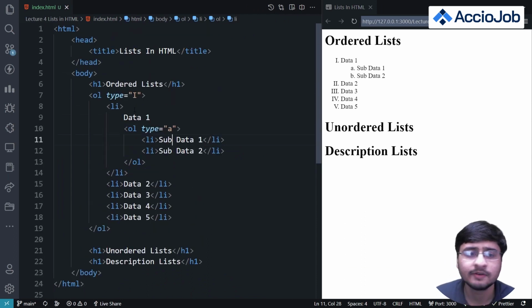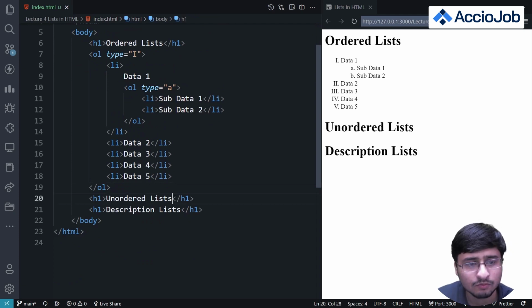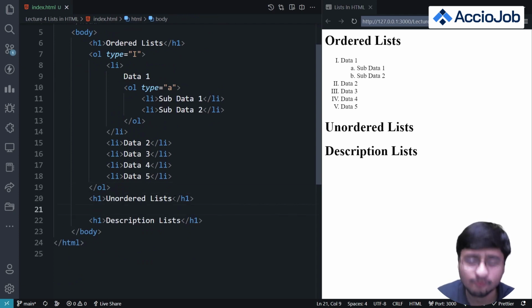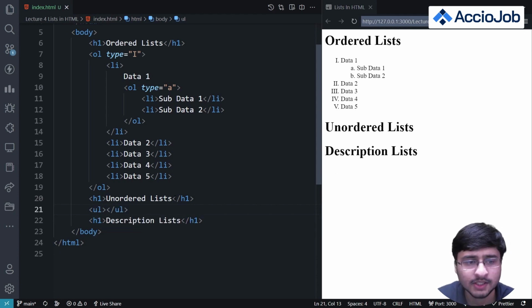Okay, so we discussed ordered lists. Now let's discuss unordered lists. So what about unordered lists? Like you have the OL tag for ordered lists, for unordered lists we have the UL tag. Okay, so we have created an unordered list. Now again, the list is not visible on our screen, and why is that? That is because we have not entered a list element in this list.